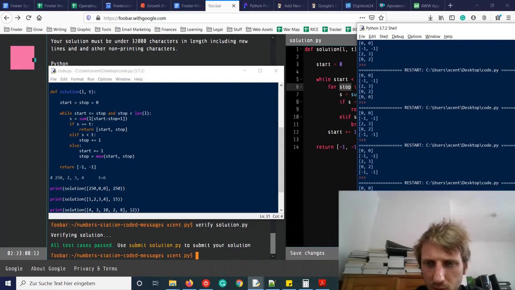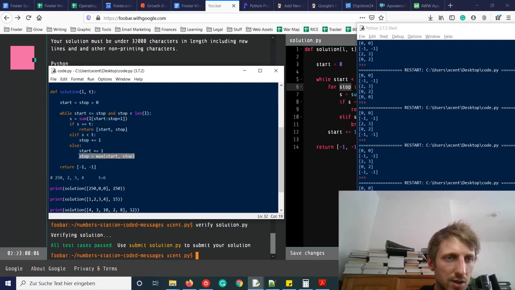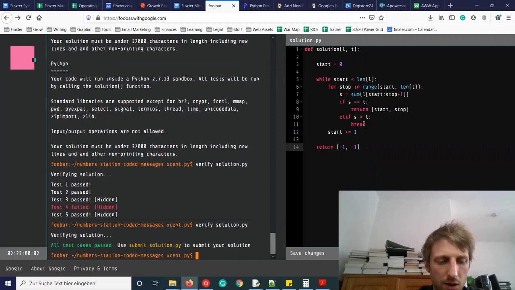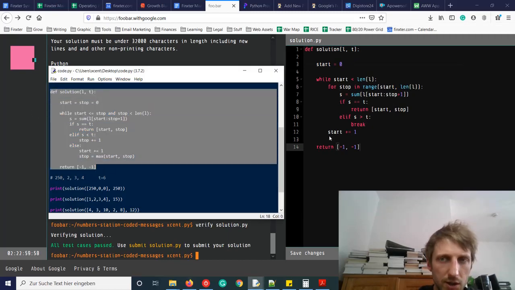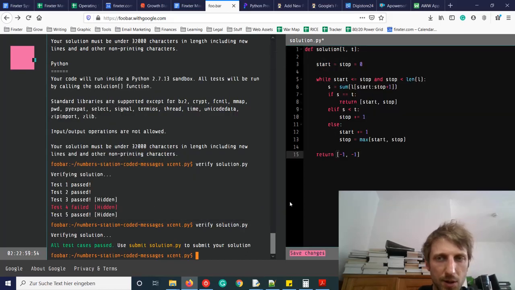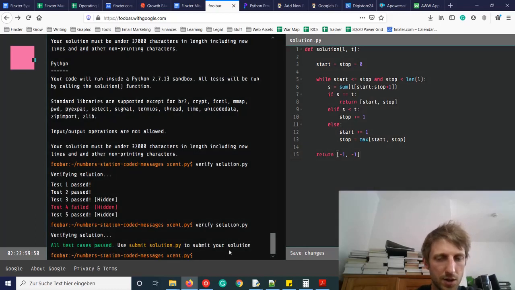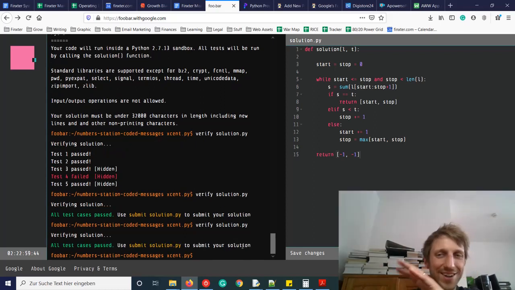We still have the same output, so still the same solution, but now this should actually change things a bit. What we need to do is copy this whole thing, solution LT and solution LT. Let's check whether we pass the test. Save changes and verify solution. Okay, now it works.